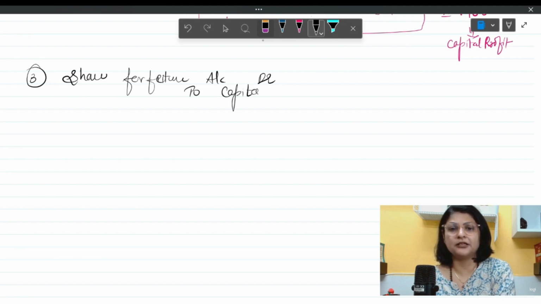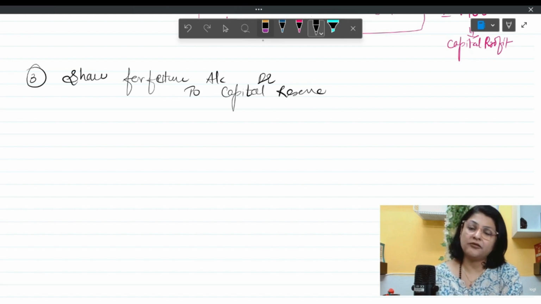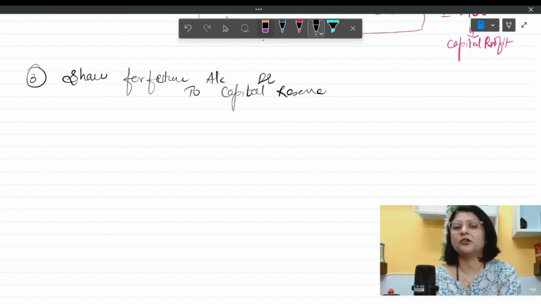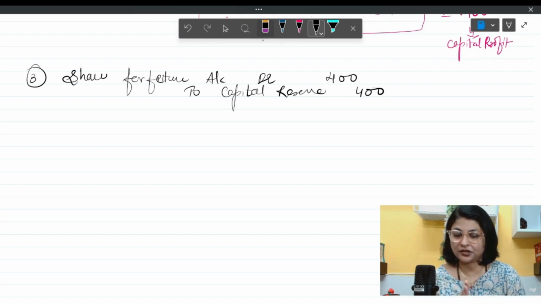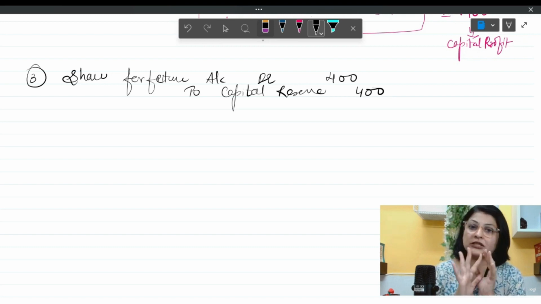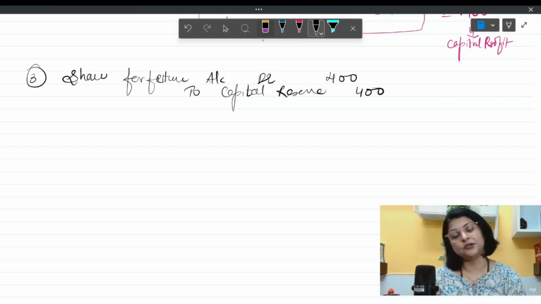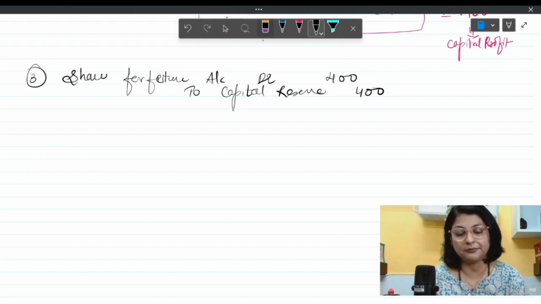You transfer the balance of the share forfeiture account to this. Always the full balance is not transferred, because something from that balance may be utilized also, which we'll see in case 2. So here we have transferred the balance of the share forfeiture account. The share forfeiture account is closed now and it is transferred to capital reserve, being a capital profit.